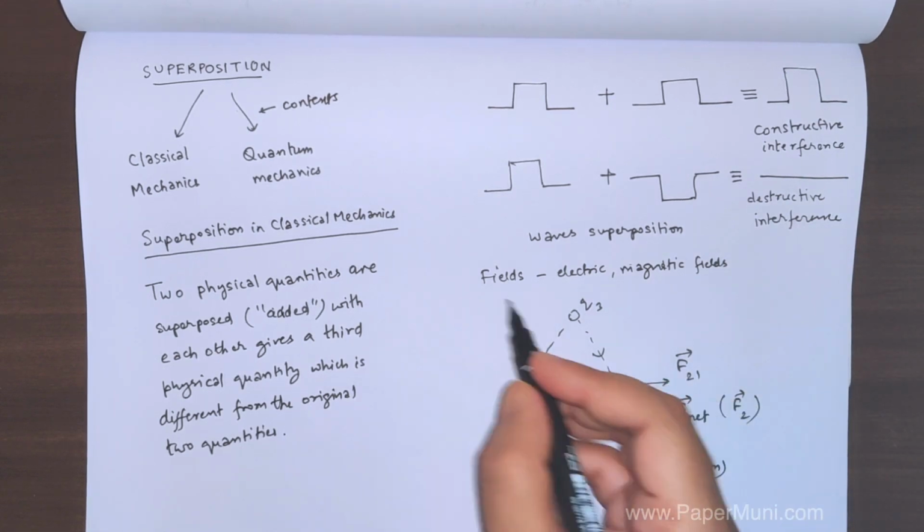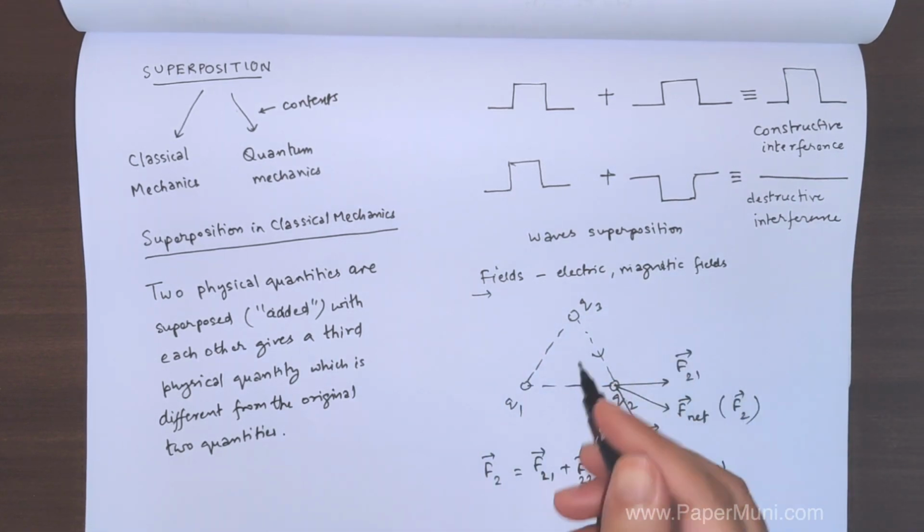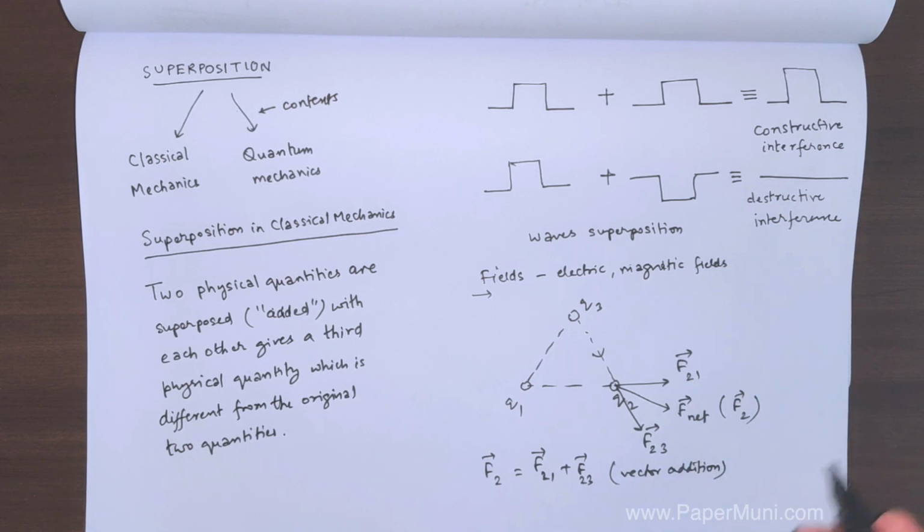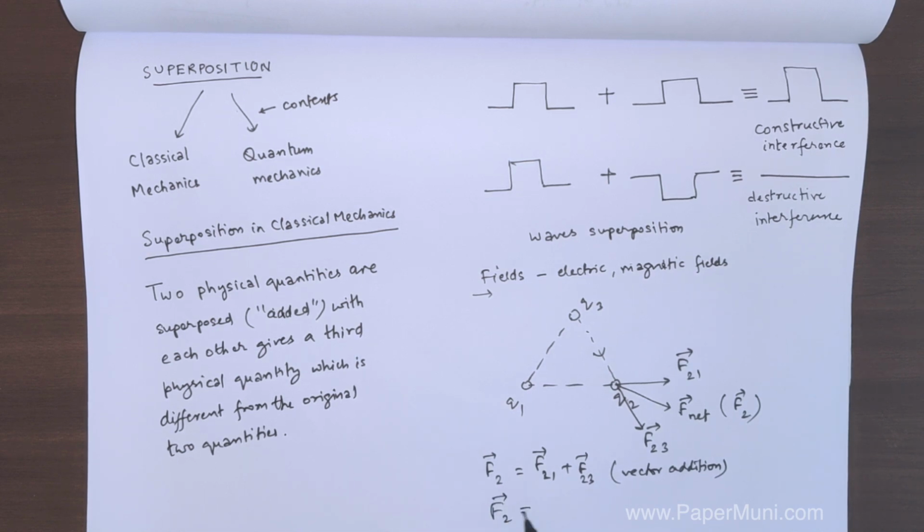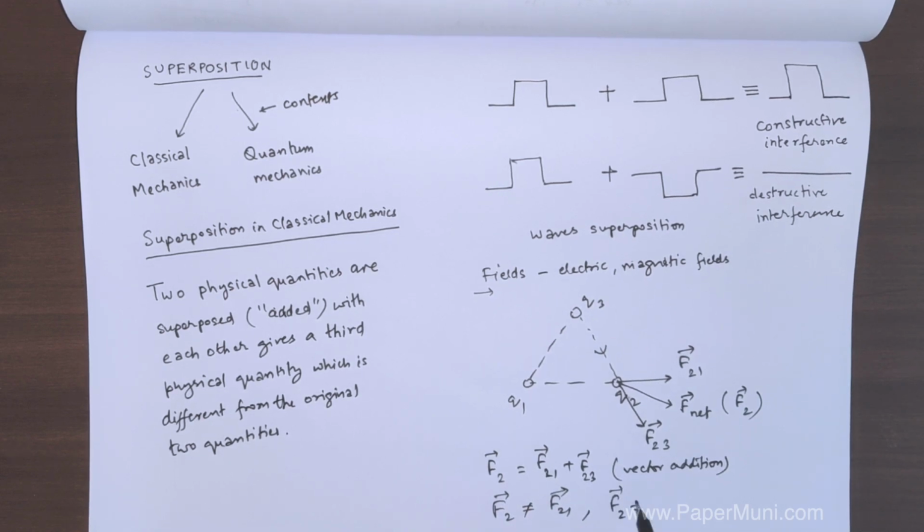In the electric field and magnetic field also, we have the same thing: superposition will give you a quantity which is different, so F2 is not equal to F21, neither is it equal to F23. It's completely different.